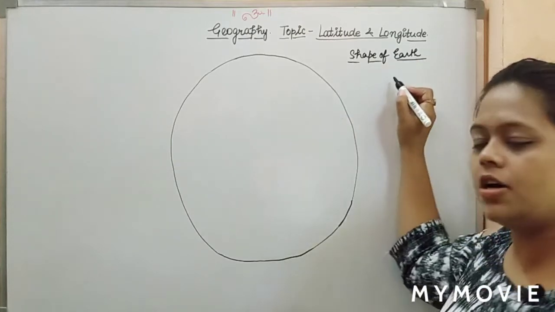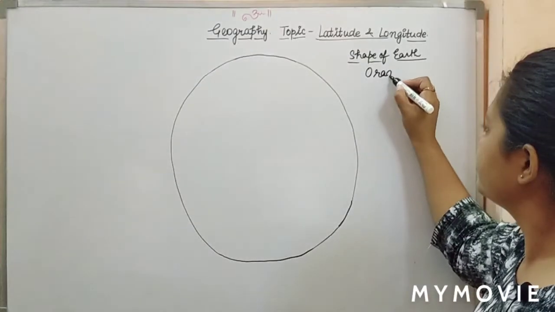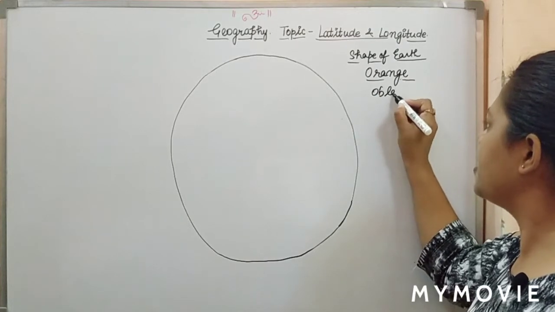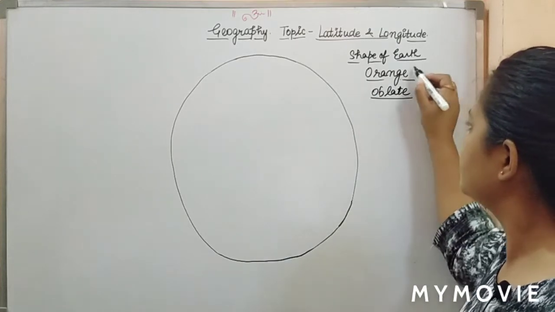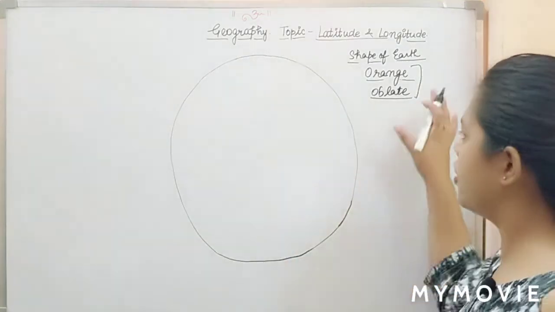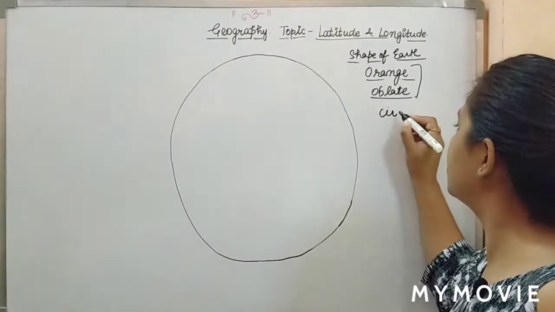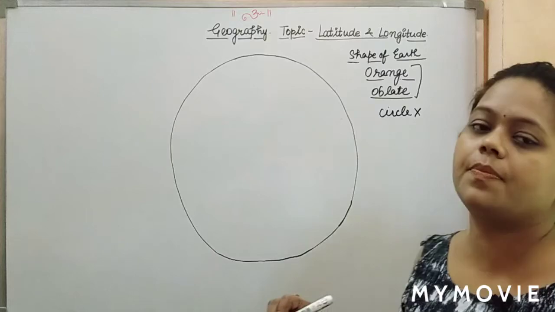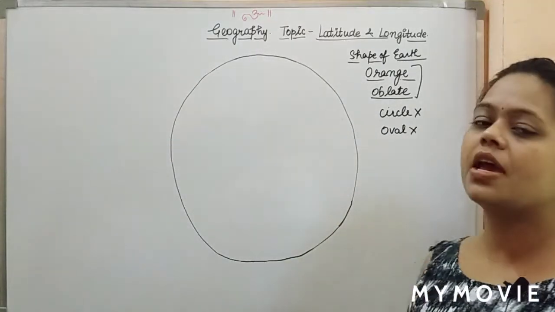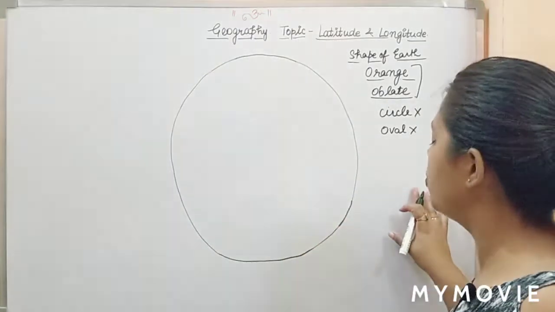The shape of Earth, you can say, is orange. You can say it is oblate. This is the shape of the Earth. Either you can say orange or you can say oblate. You can never say it's a circle. You will not say it is a circle shape, and you will not say it is an oval shape either. We will say either orange shaped or oblate shape.